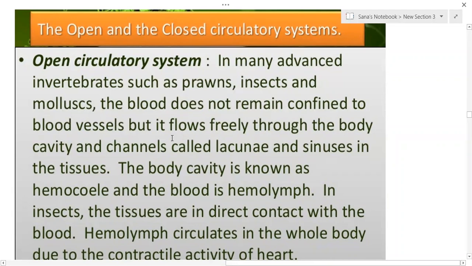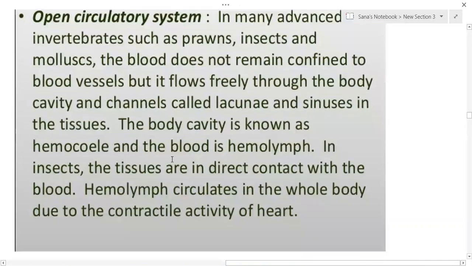There are no blood vessels. Blood flows freely through the body cavity, through channels called lacunae, and sinuses in the tissues. The body cavity is called hemocoel, and the blood is called hemolymph. In insects, the tissues are in direct contact with the blood.